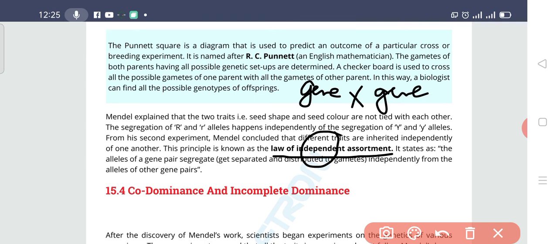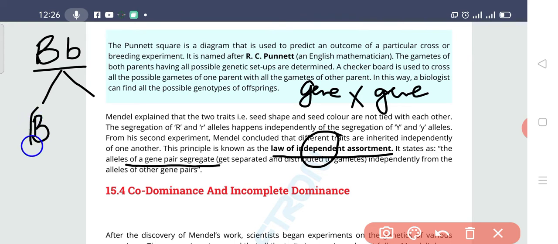Let's suppose that at the time of segregation, when the gene pairs are going to segregate, these are the genes of the eyes, black and blue eyes. When the time comes, they are going to segregate during gamete formation. One gene will be in one gamete and the other gene will be in the other gamete. This happens during segregation.